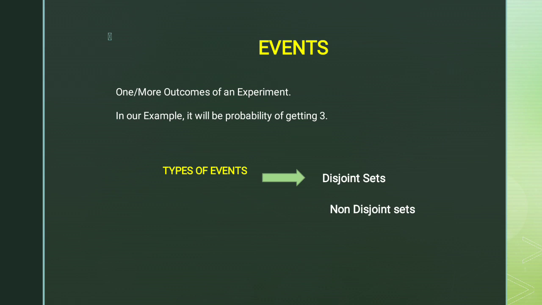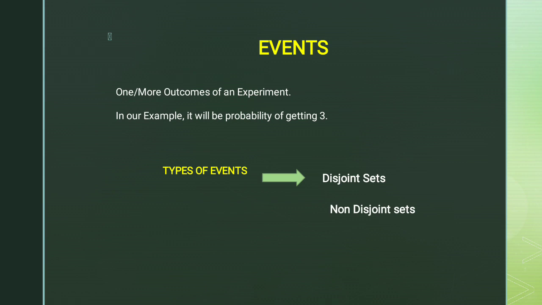It depends upon the case we are dealing with. If we consider the same example of throwing a dice, then the event is considered as the probability of getting 3.